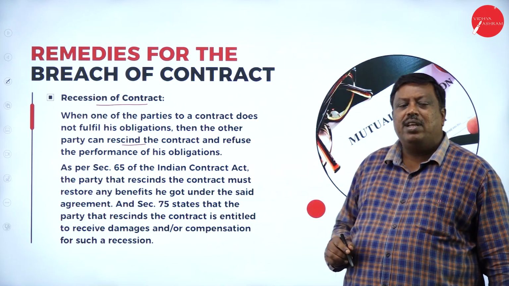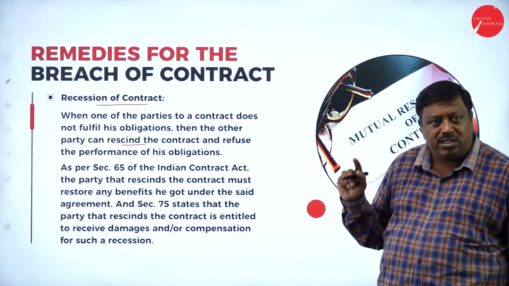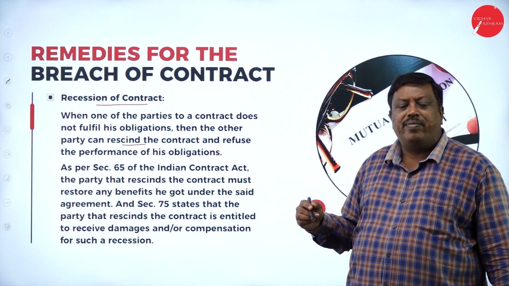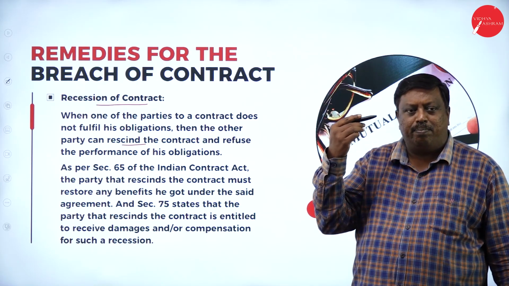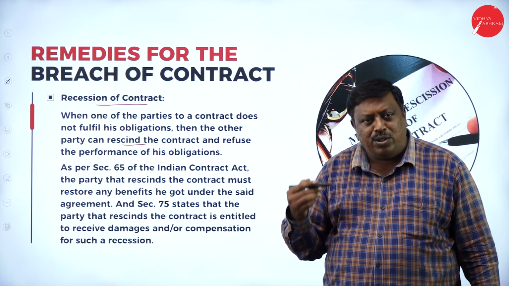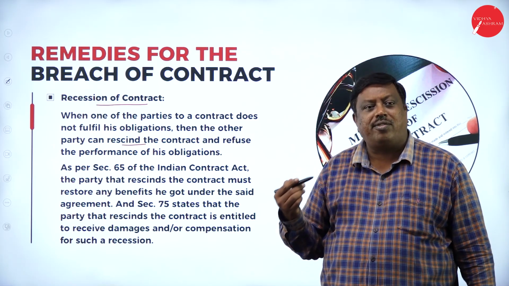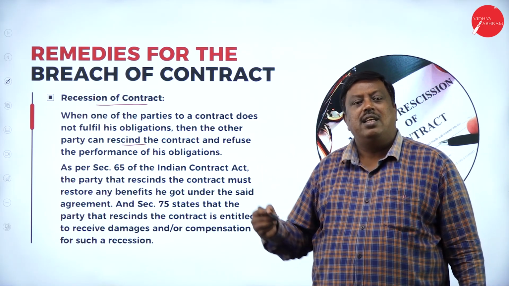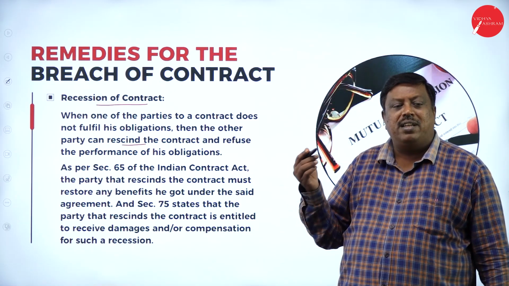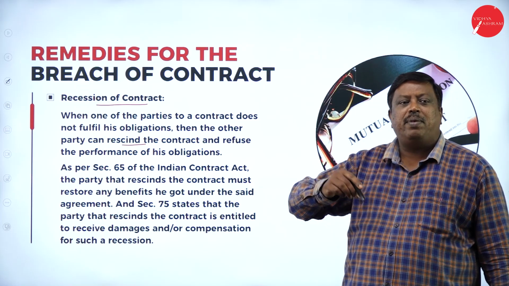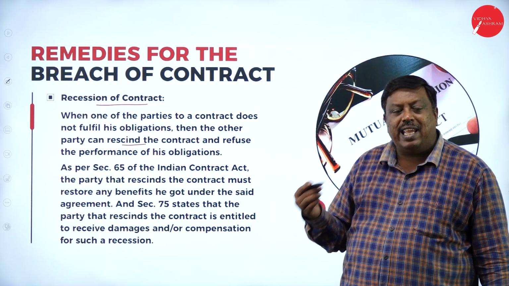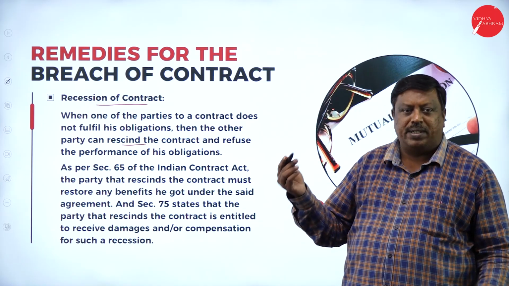They are saying that Section 65 and Section 75 of ICA 1872 state that when we made a contract and fail to perform it, the person who has received the benefits has to repay all the benefits he has received, or the other party can claim damages for what has happened.